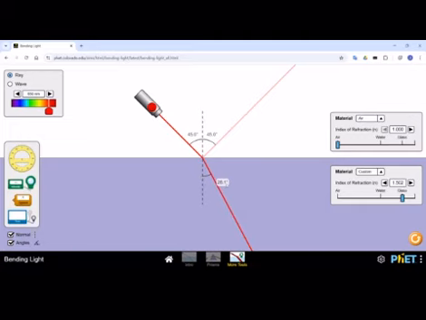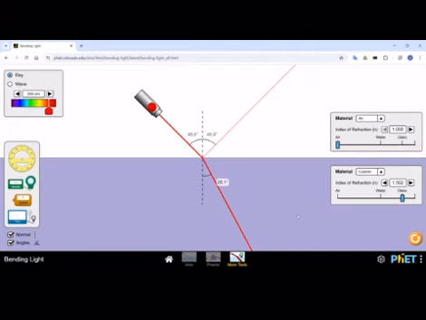It depends upon the refractive index of the material. The glass refractive index is 1.5. This is the rarer media and this is the denser media. Now you understood what refraction is.